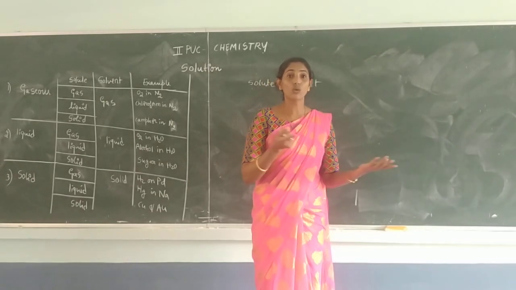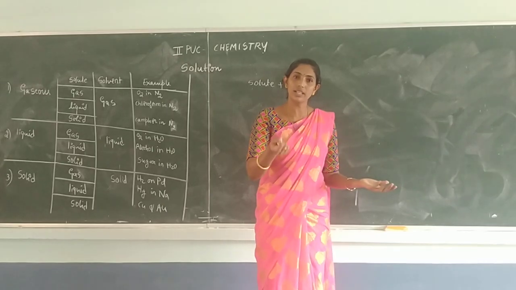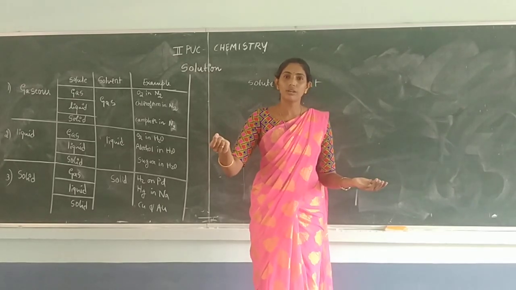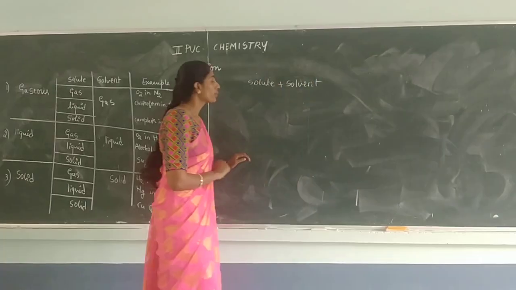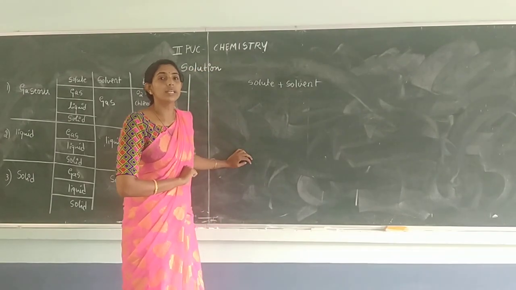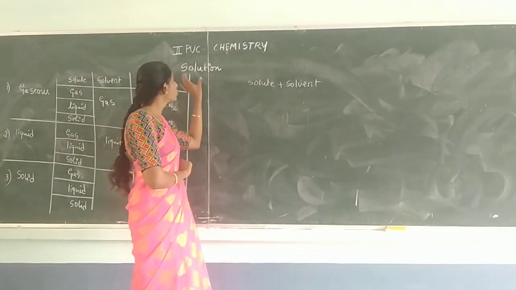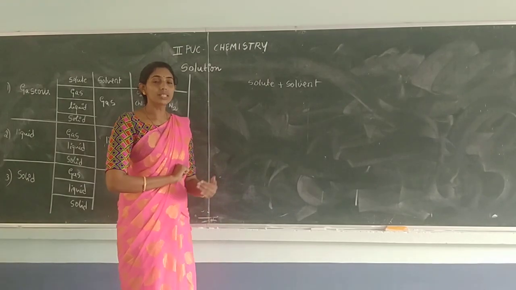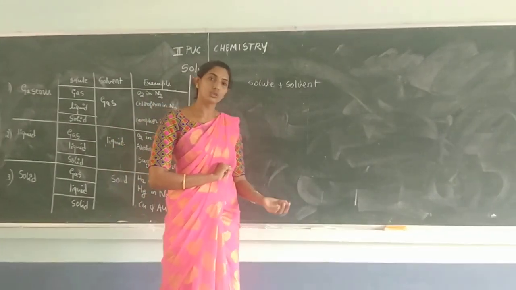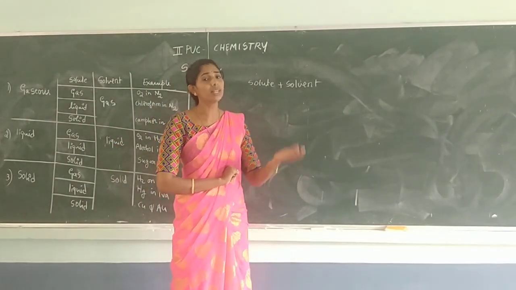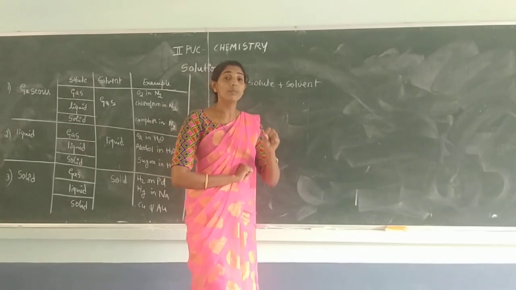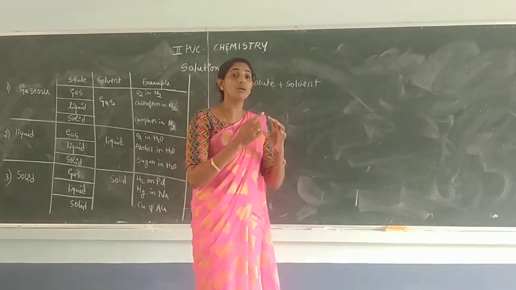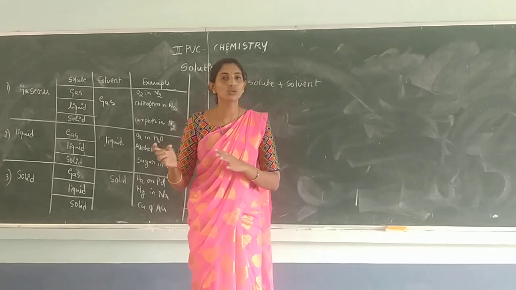So it must form a homogeneous mixture. Solution means it must contain a minimum of two components, and the components must be mixed with each other and the composition must be uniform throughout.